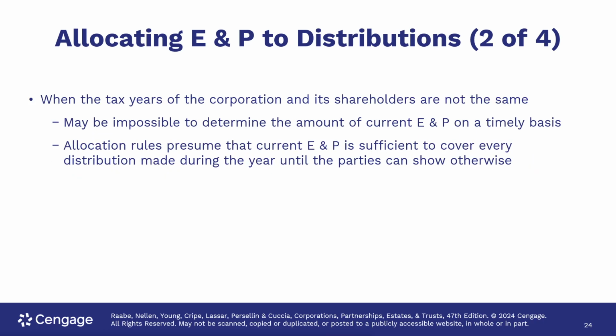When tax years of the corporation and the shareholders are not the same, it may be impossible to determine the amount of current earnings and profits on a timely basis. So allocation rules presume that current earnings and profits is sufficient to cover every distribution made during the year until the parties can show otherwise.